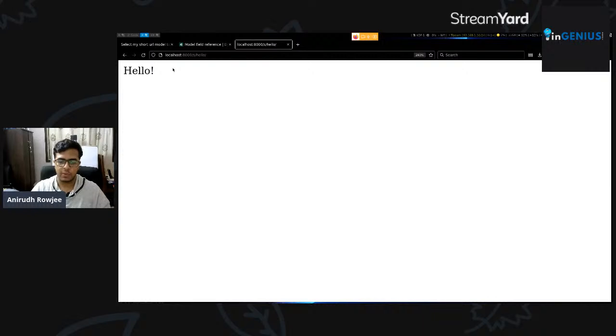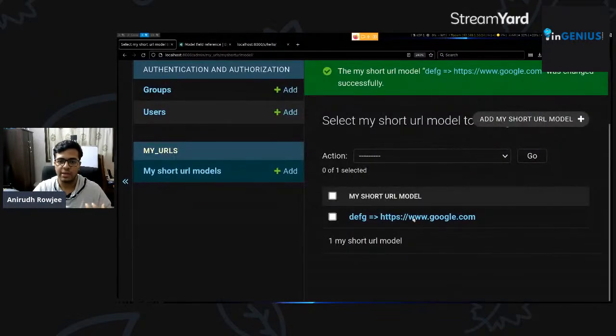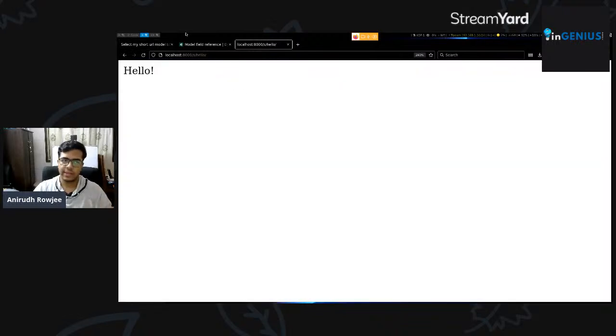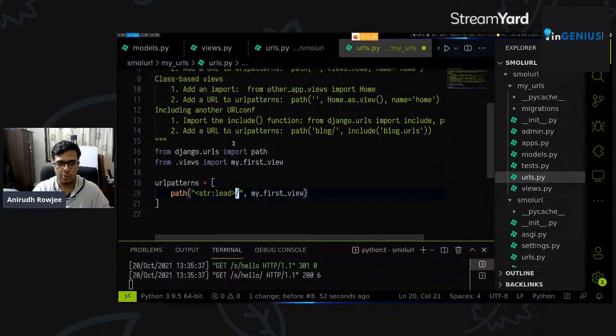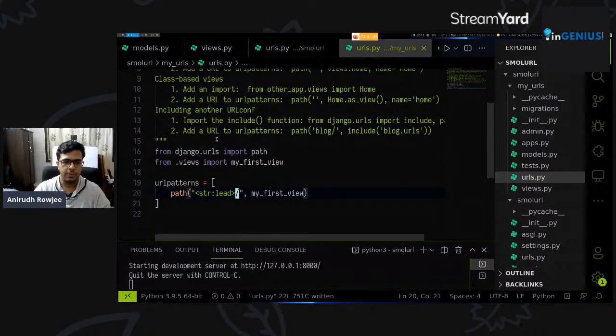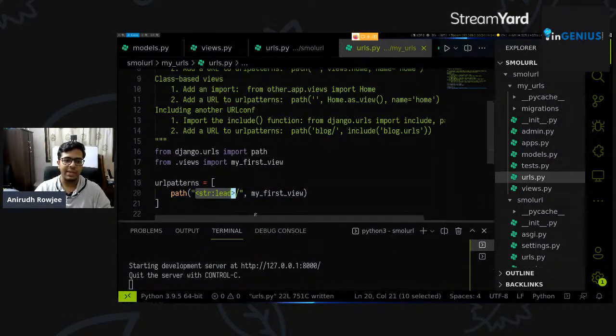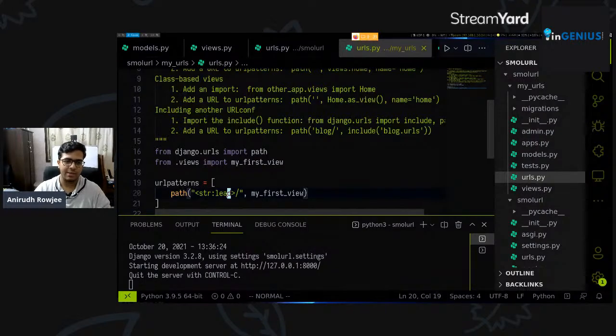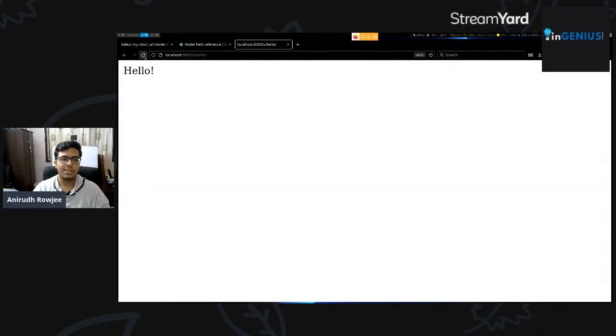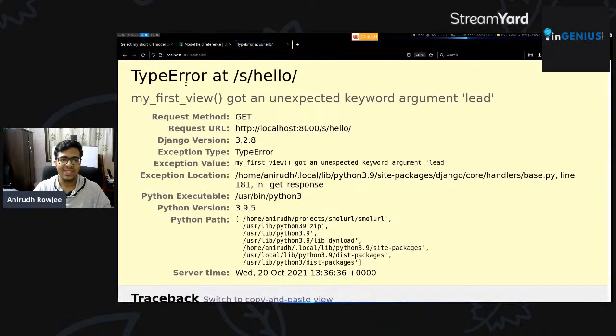We want to make it dynamic and we want to make it match each URL that comes in here to a specific object that we've defined in our database, right? So we'll get to that. But let's go back to the str:lead that we had here before, which is a wildcard to tell Django that inside this URL, I want you to accept any lead, which is any string of the type lead, right? So let's try refreshing with the same URL. It says type error at /s/hello. It says my first view got an unexpected argument lead.